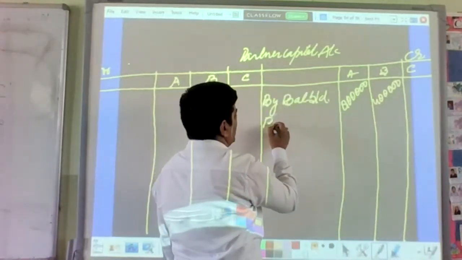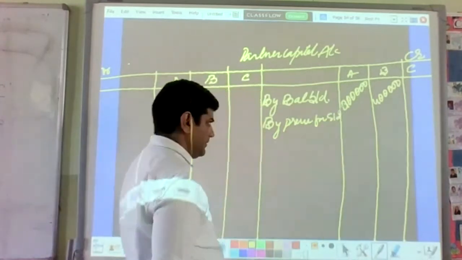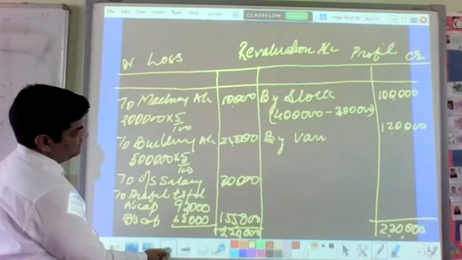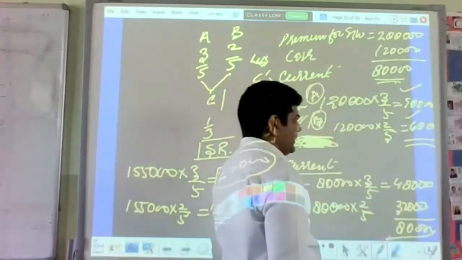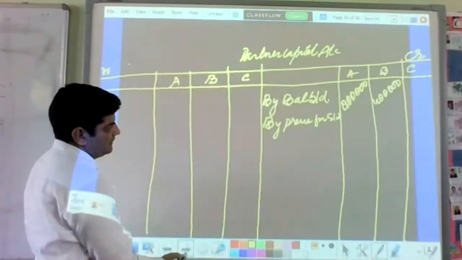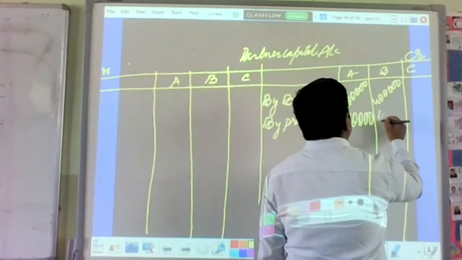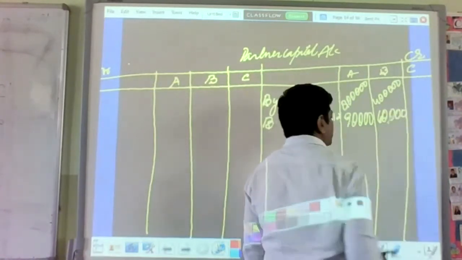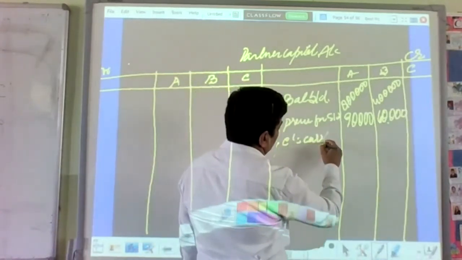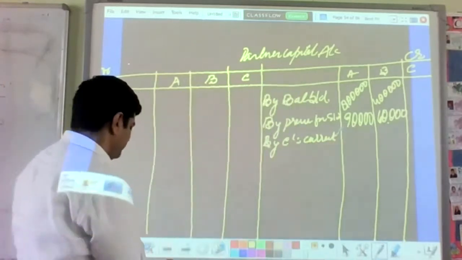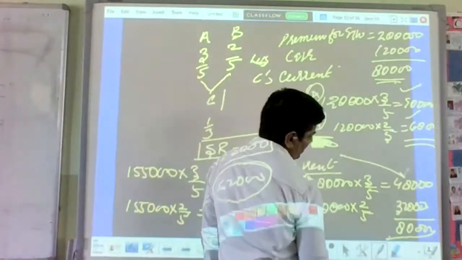Second thing, by premium for goodwill. Premium for goodwill we have calculated here. How much? 90,000 and 60,000. Transfer it. 90,000 and 60,000. By C's current account. How much is given? C's current account, how much we have calculated? 48 and 32.